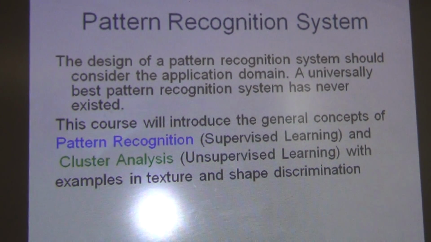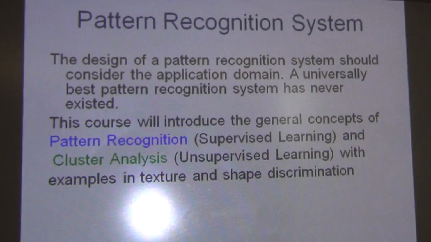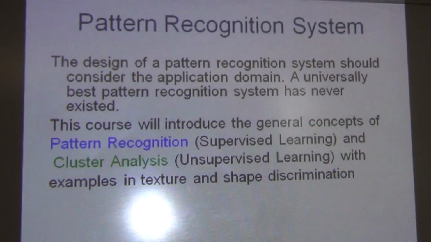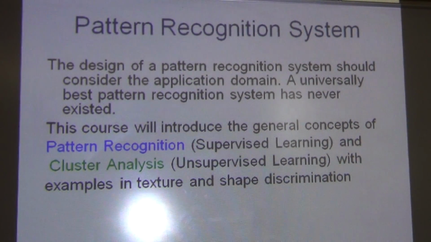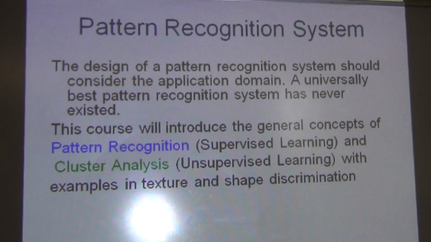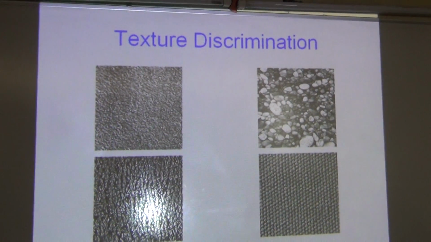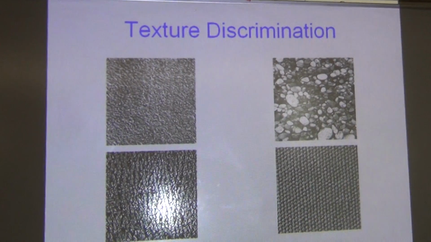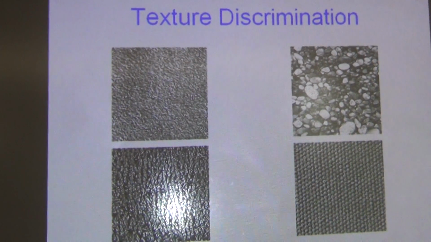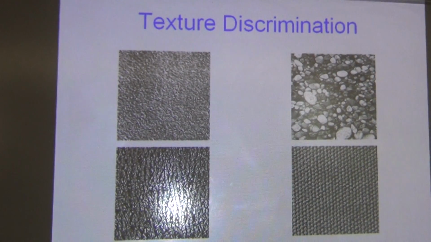So in this course, we will cover the general concepts of pattern recognition as well as cluster analysis, which is very important, how to categorize such elements. Pattern recognition is supervised learning, whereas cluster analysis can be said to be unsupervised learning. With some examples, we can see here some examples of patterns. This is texture. Different types of textures are captured and they belong to the same category, and the images are captured from the same origin. These belong to the class texture.